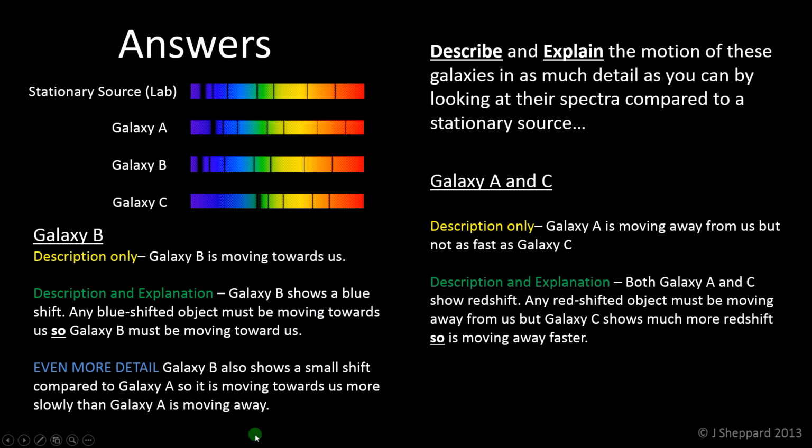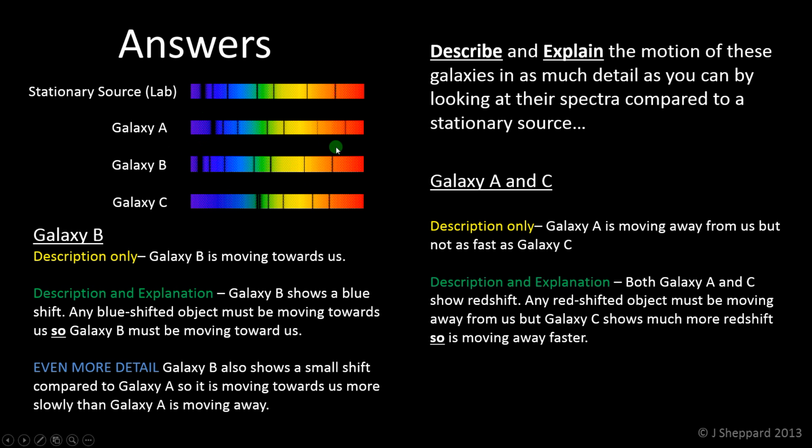If you wanted to include even more detail, we could compare the speeds of B with the other two, because even though Galaxy B is blue shifted, we can still see that the amount of blue shift is small compared to the amount of redshift even for Galaxy A. So that means that yes, Galaxy B is moving towards us, but it's moving towards us slower than Galaxy A is moving away from us. That's what the amount of shift tells us.